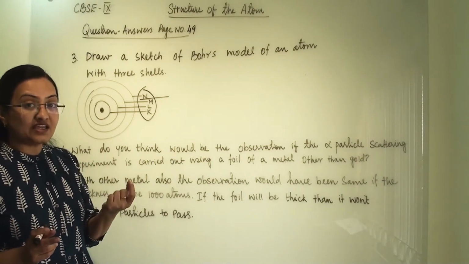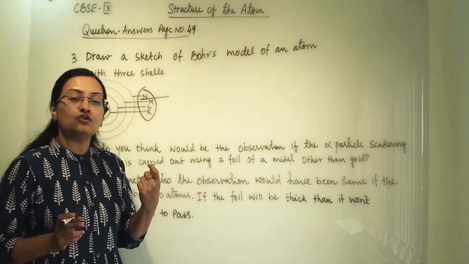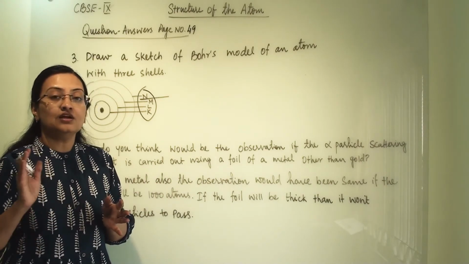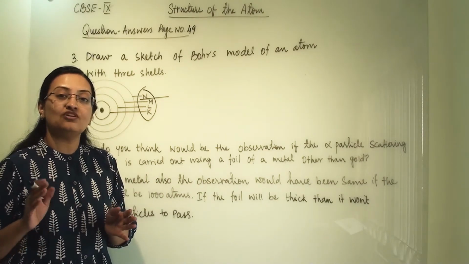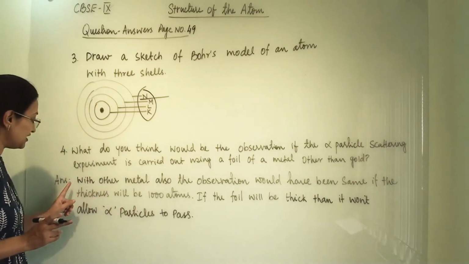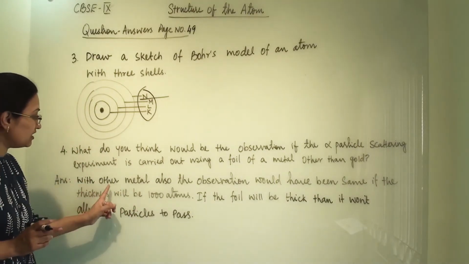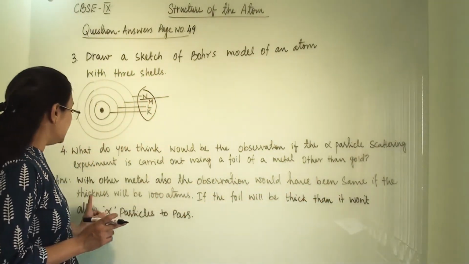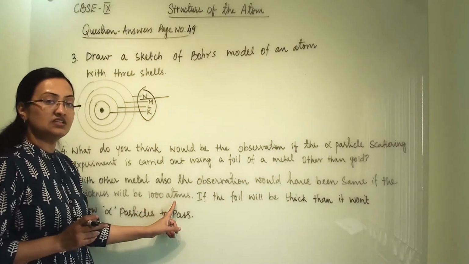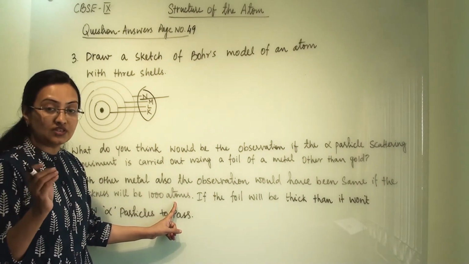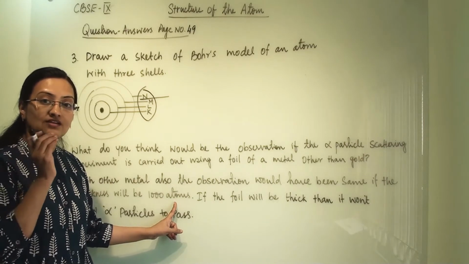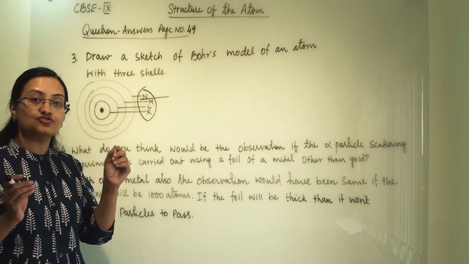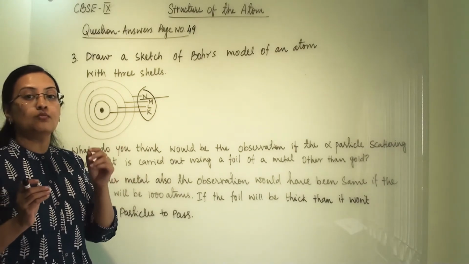But if we take a thick foil, then the thick foil will not allow alpha particles to pass. Then our observation will be different and those observations will not be correct. So here we can frame our answer like this: with other metals also the observation would have been the same if the thickness is 1000 atoms. The important point is that you can take any metal, but the thickness of the foil should be 1000 atoms, not more than that.